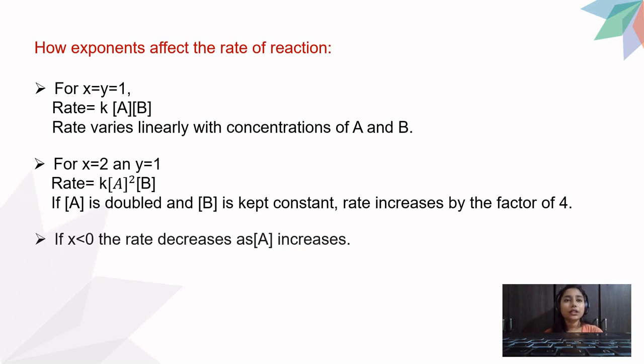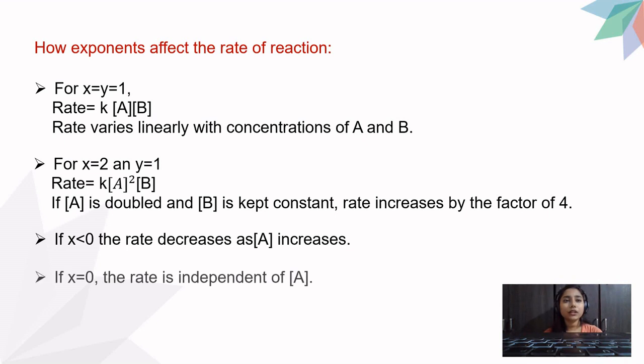Now the third condition is if x is less than 0, the rate decreases as concentration of A decreases. This is but an obvious thing. If x is less than 0, it can be either fractional or any value. So if it is less than 0, the rate decreases as A increases. As the concentration of A would increase, the rate would decrease.